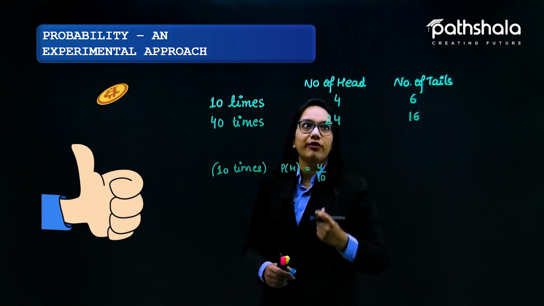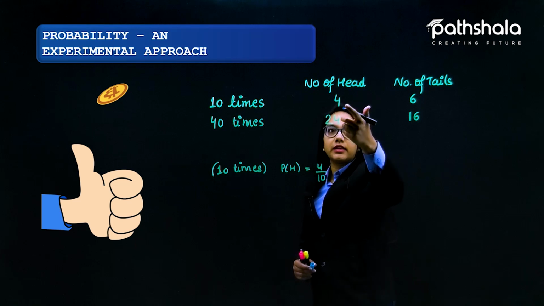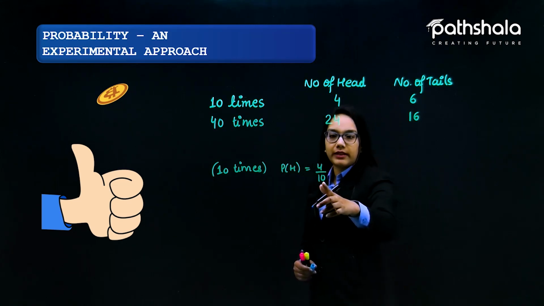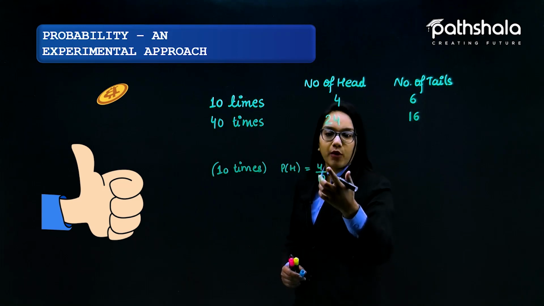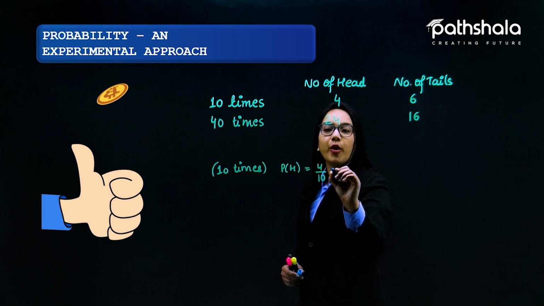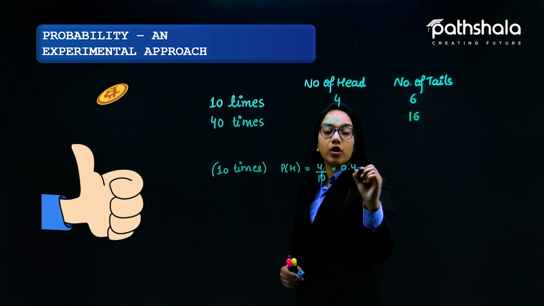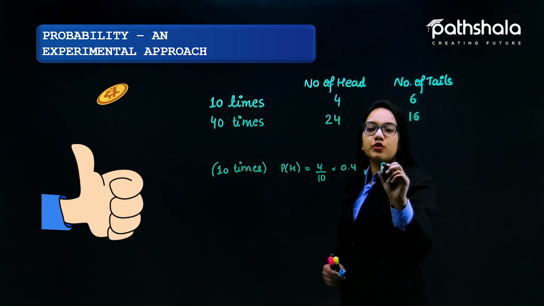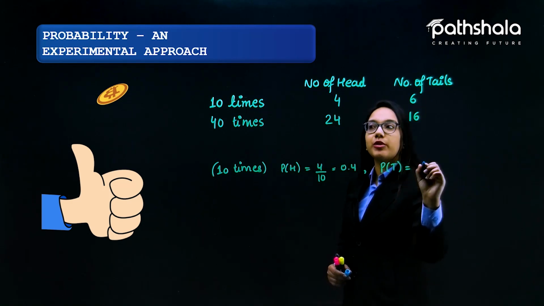The number of heads is 4 and the total number of times we have tossed the coin is 10. So this is 4 by 10, the number of heads divided by the total times it is tossed. So this would be 0.4. As you can see, this is 0.4. And similarly, the probability of getting a tail is 6 by 10.